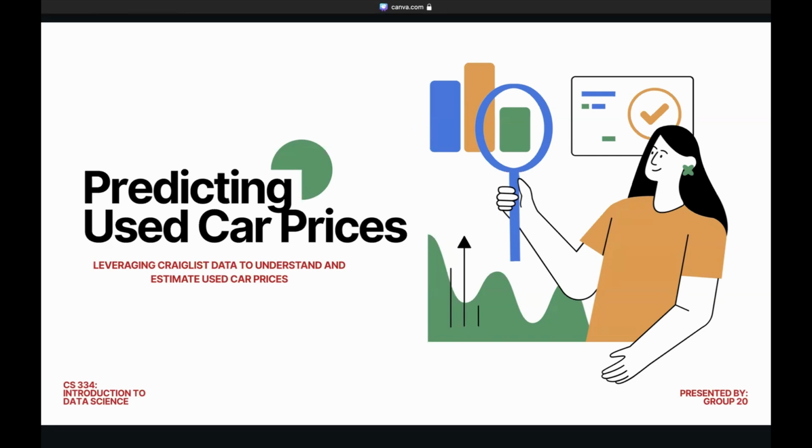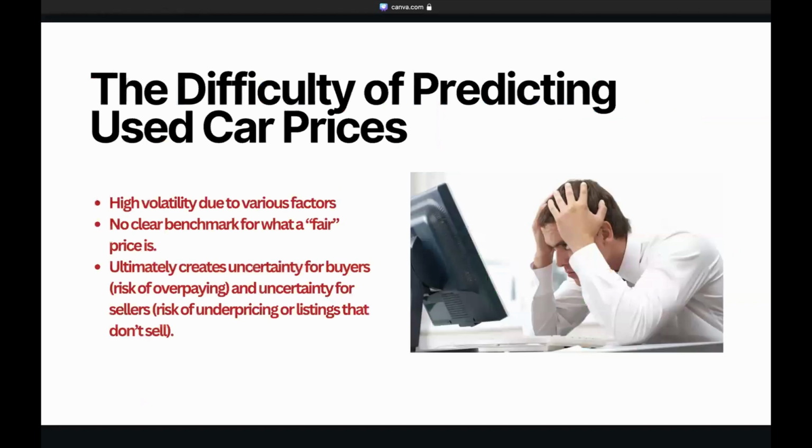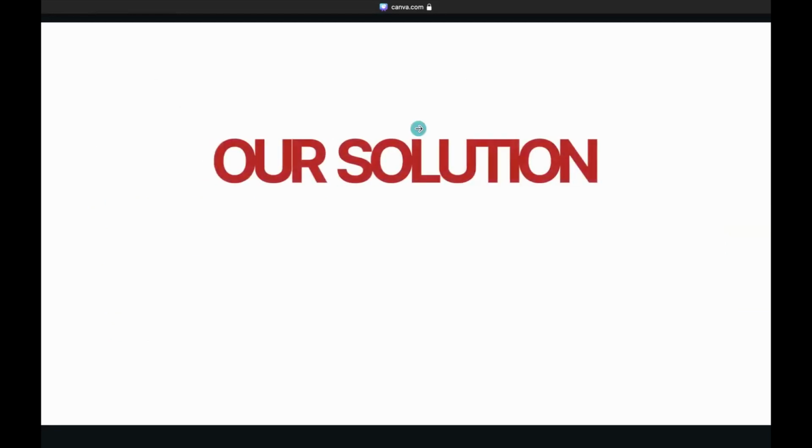Today our group will be presenting our project on predicting used car prices using real Craigslist data. As shown on slide 2, used car pricing is notoriously difficult to estimate because the market is highly volatile, with no clear benchmark for what counts as a fair price. Buyers often worry about overpaying, while sellers fear underpricing their car or creating listings that simply do not sell. This lack of transparency creates a real need for a data driven approach to evaluating used vehicles.